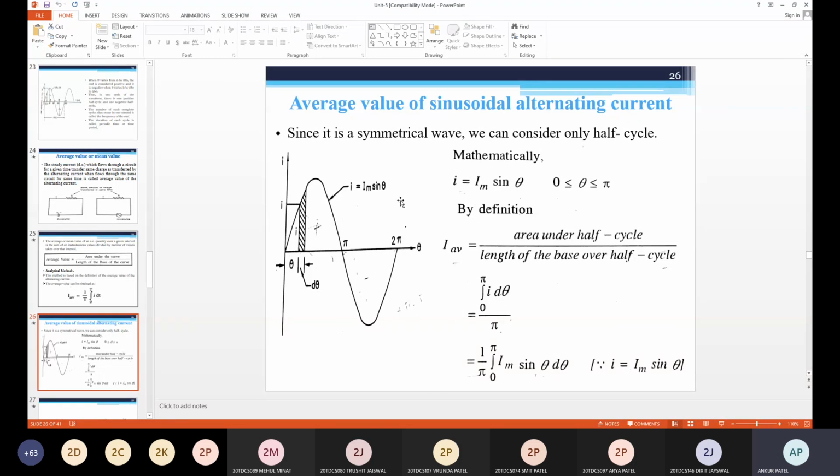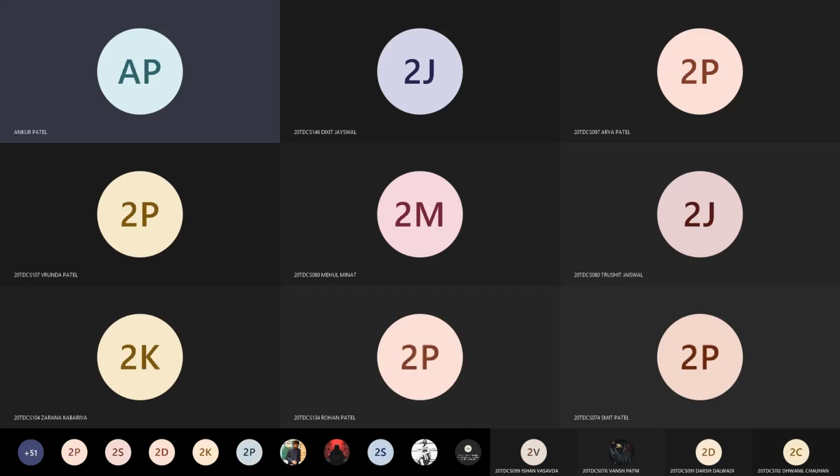After completing this chapter, we'll go for the practicals. I will provide you the manual, a word copy. In that, you need to write readings, calculation, and conclusion. Other things will be given: theory, circuit diagram, procedure. Okay, you may leave the session.